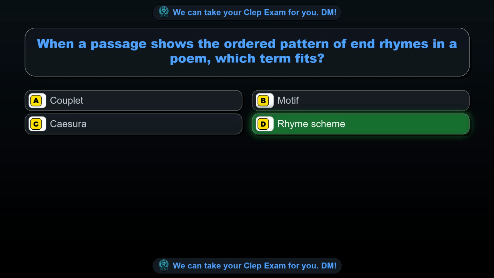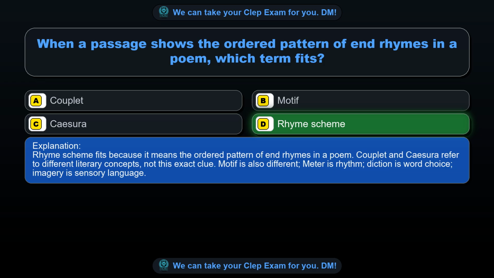The correct answer is option D. Rhyme scheme. Rhyme scheme fits because it means the ordered pattern of end rhymes in a poem. Couplet and caesura refer to different literary concepts, not this exact clue. Motif is also different, meter is rhythm, diction is word choice, imagery is sensory language.